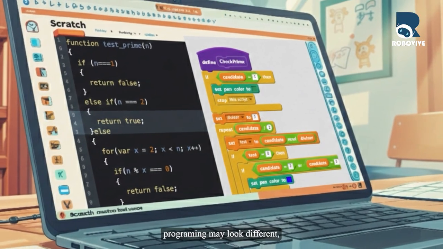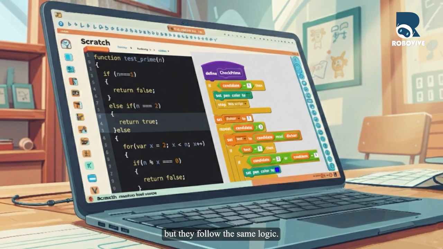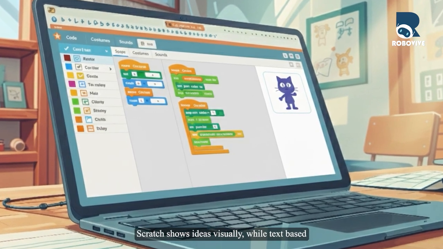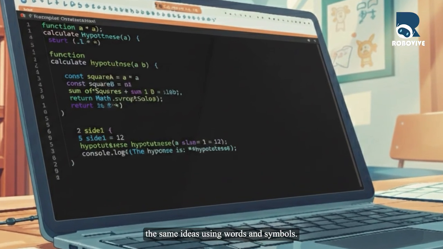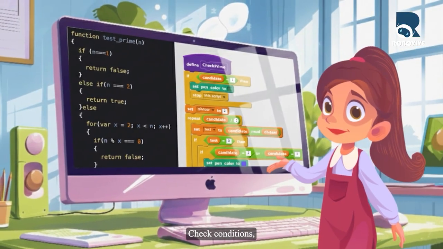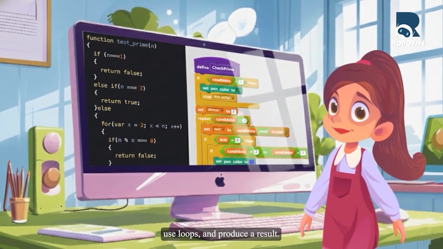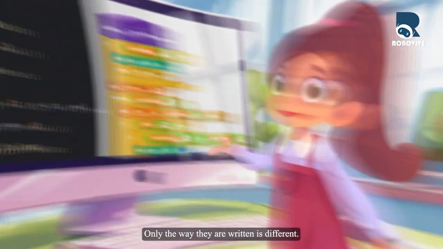Block-based and text-based programming may look different, but they follow the same logic. Scratch shows ideas visually, while text-based programming writes the same ideas using words and symbols. Both programs take a number as input, check conditions, use loops, and produce a result. Only the way they are written is different.